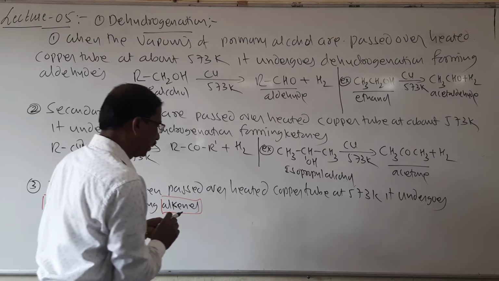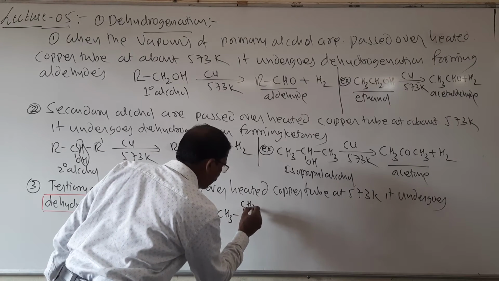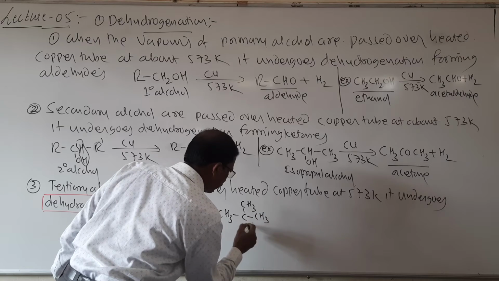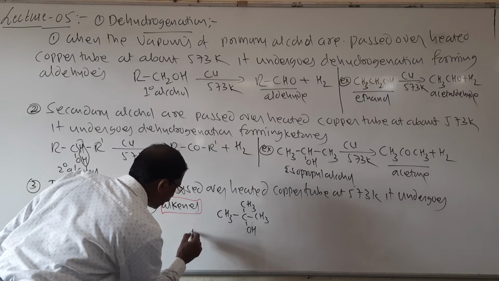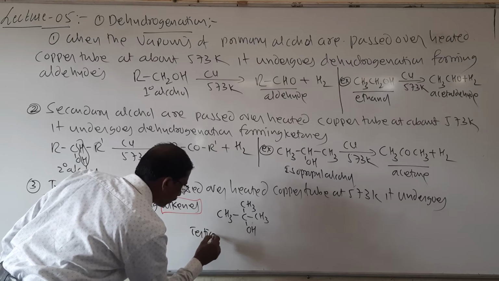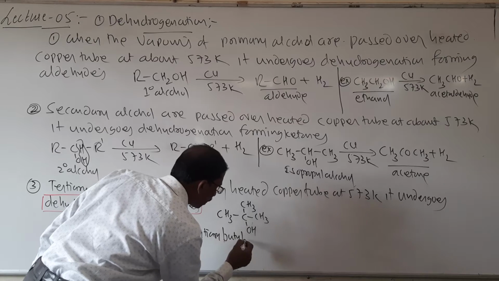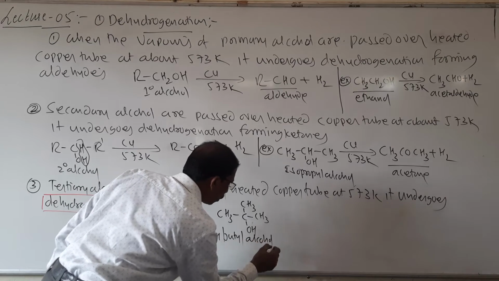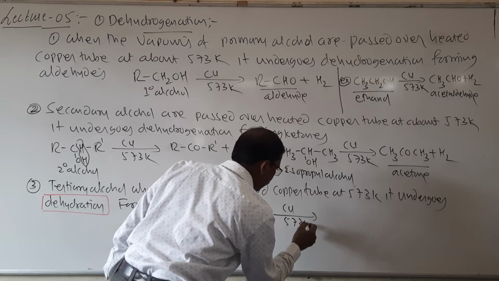Look here, I will write here (CH3)3C-OH. So tertiary butyl alcohol when it is passed over heated copper tube at 573 Kelvin.